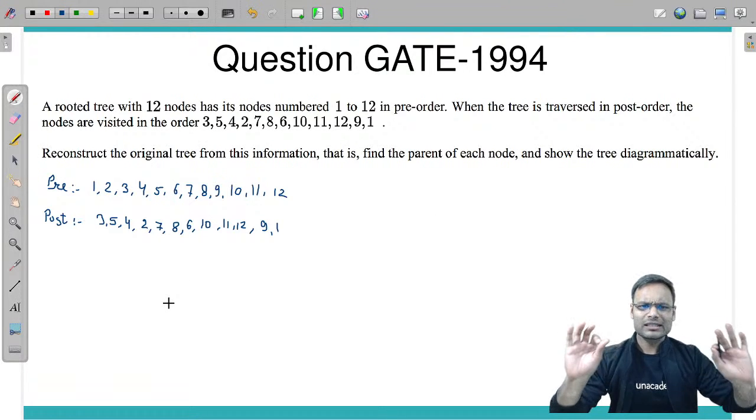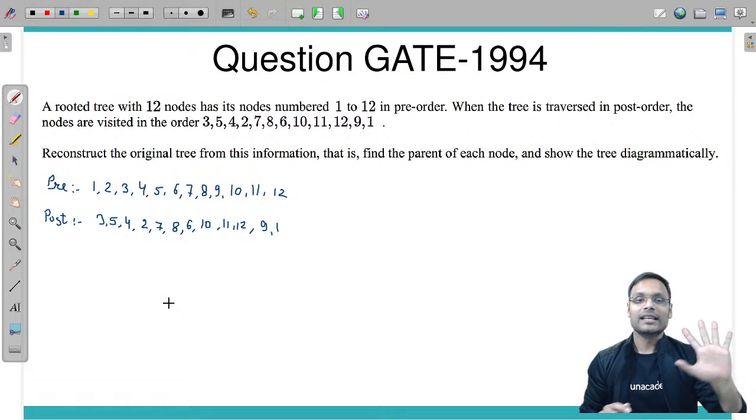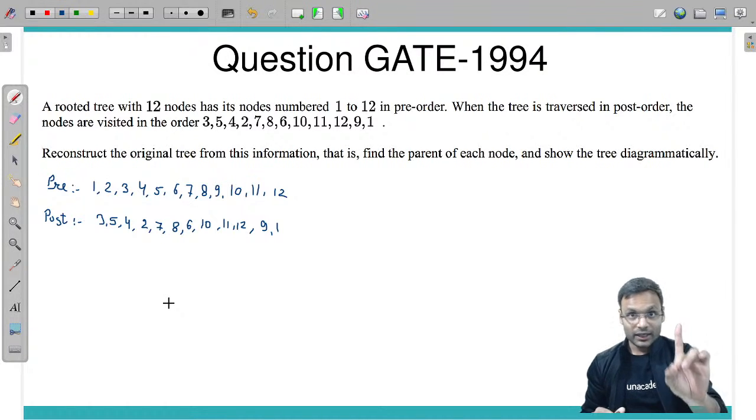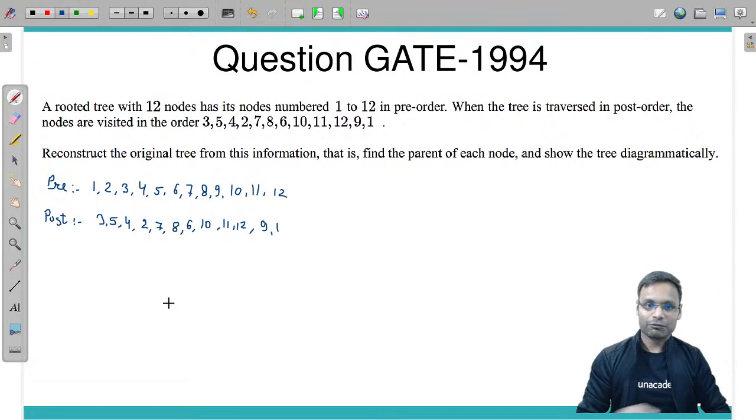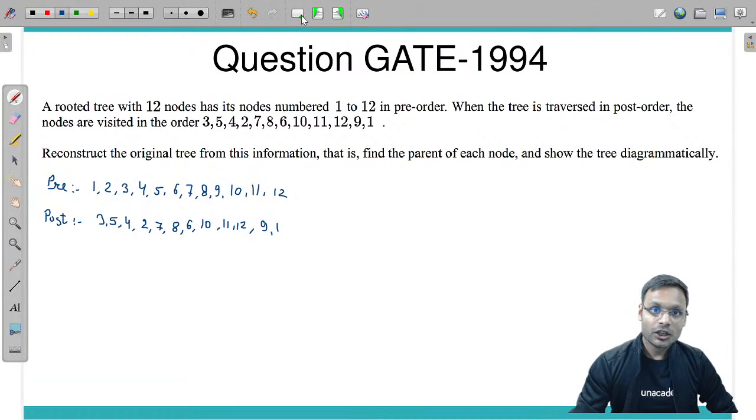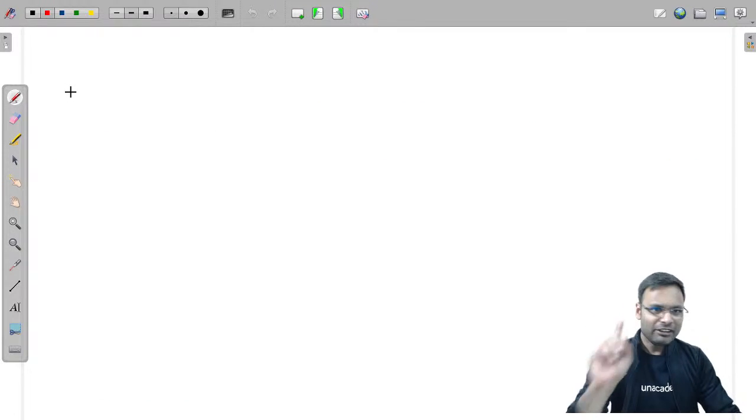So we need to just reconstruct the tree somehow so that we can understand this is the tree. Okay, now I will give you a very simple piece of information using which you are going to solve such questions when pre-order and post-order are given. I will give you one example.